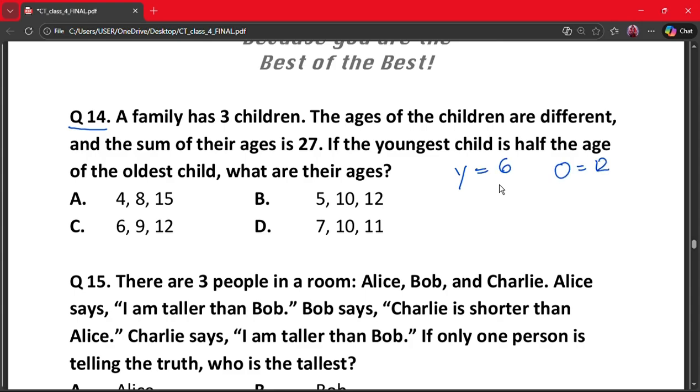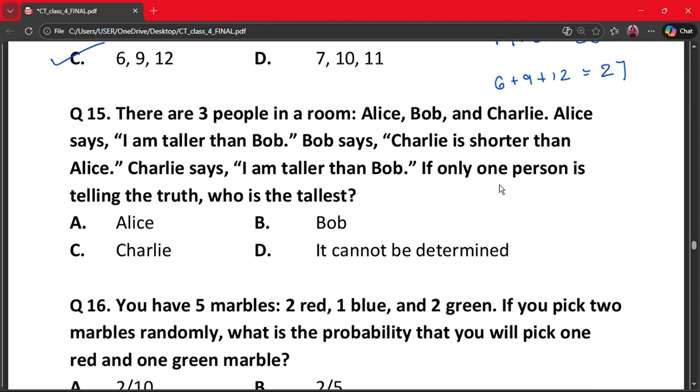So it is a half condition and the middle was 9. So 6 plus 9 plus 12 is equals to 27. So 6, 9 and 12 is the correct answer. Our next question is question number 15.